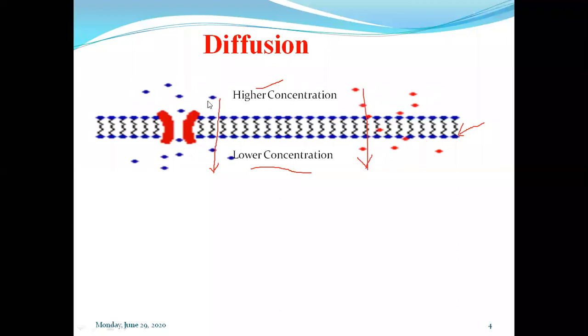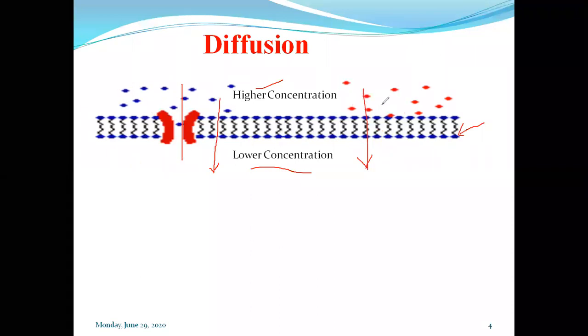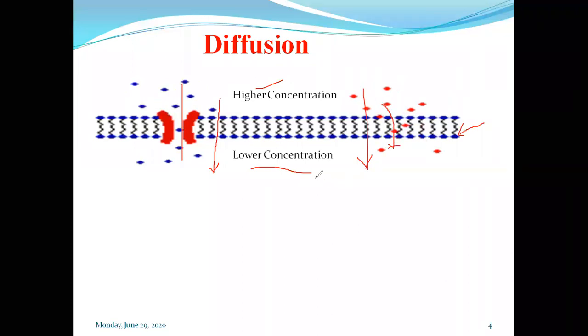As the molecules with random motion get exposed to this barrier or membrane, through these channels and pores, they will enter into the lower concentration region.